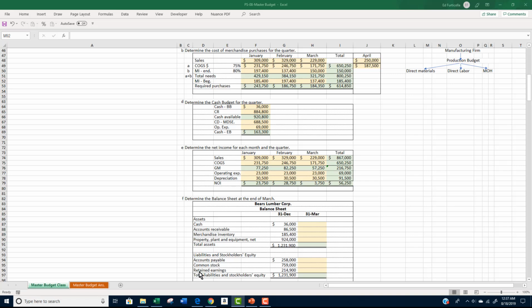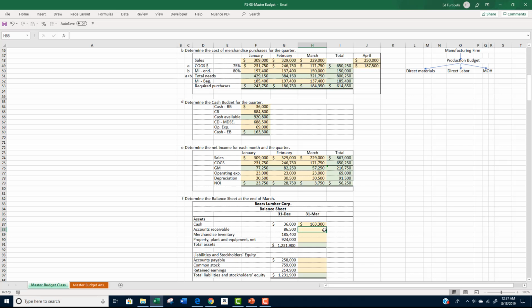Like the accounting equation, total assets must equal total liabilities plus total owner's equity when all is done.